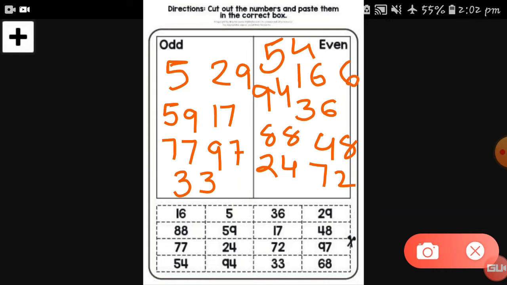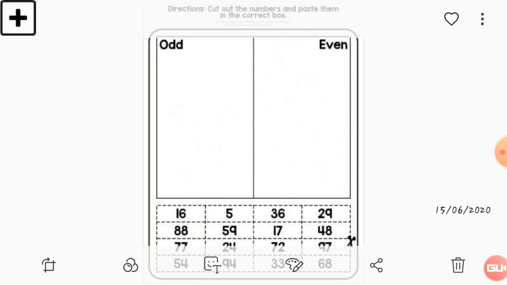So you must write 68 in the even number because 8 is at the ones place and 8 is an even number. So this will be easy. This is a very interesting game. You have to note down this game in your book also. You have to just note down these numbers and these 2 boxes and do this on your own. Understood? It will be very easy.